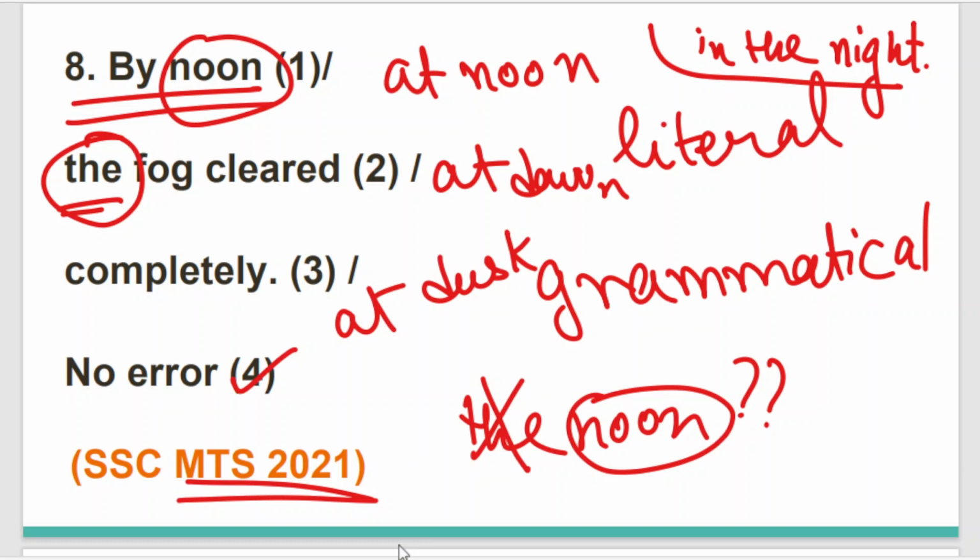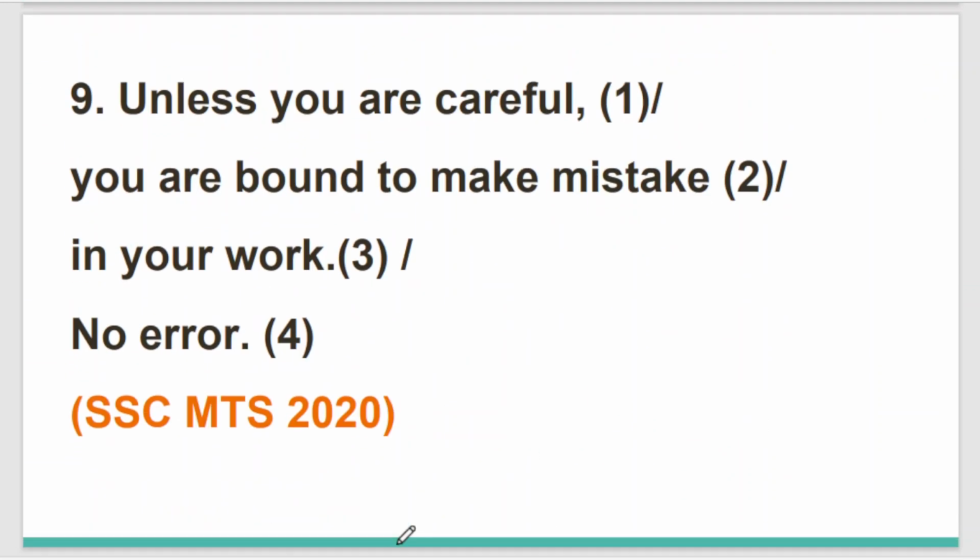Moving to the next question, and the last question for today's class, and the last question for the article practice set of SSC MTS.